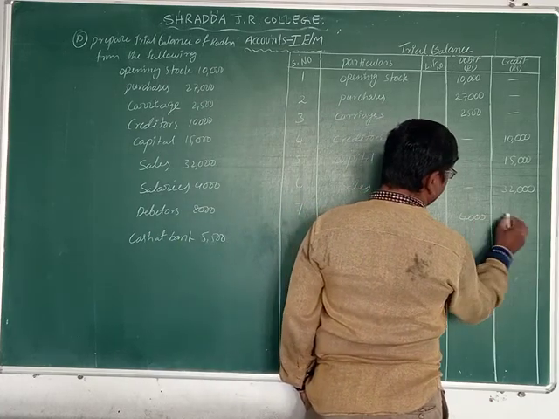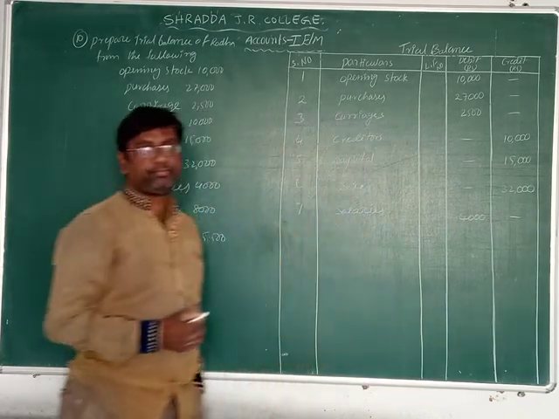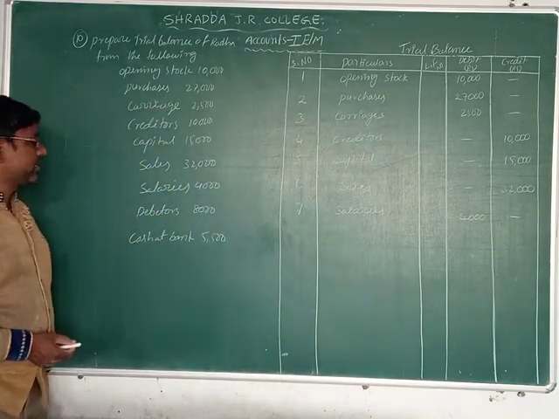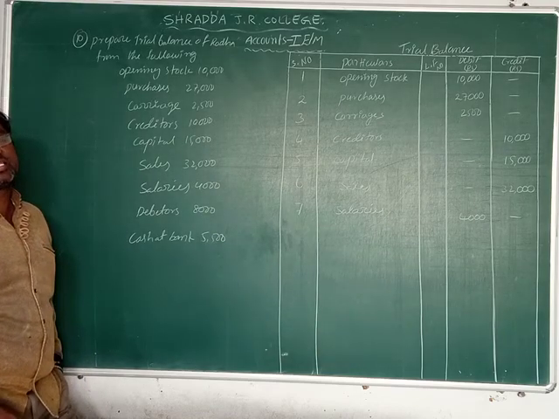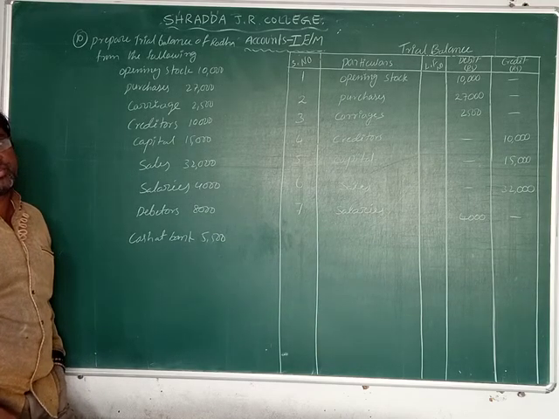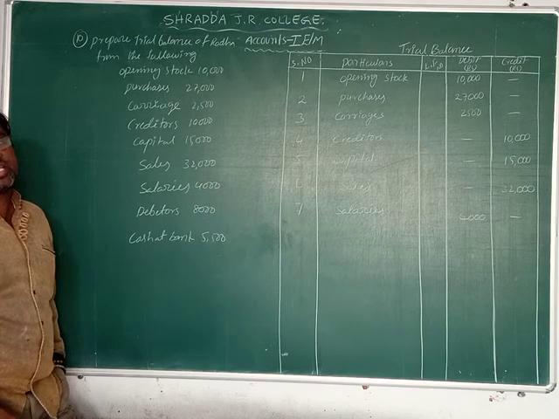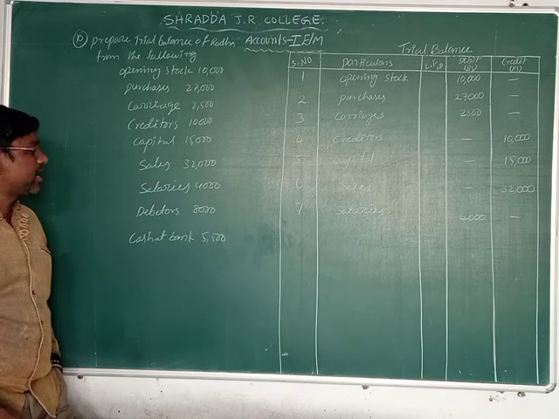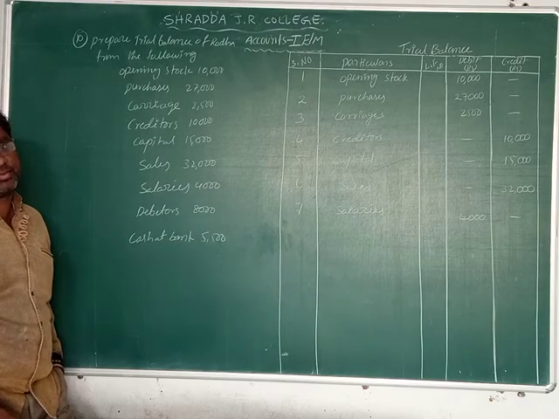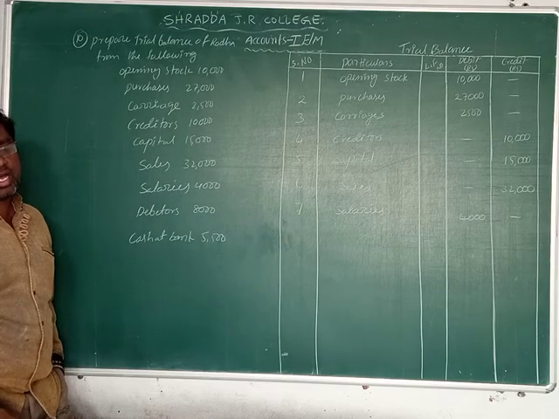The amount is 4,000. Now the next one is debtors. Debtors means persons from whom the business is receiving. This time cash comes in, so debtors is an asset.